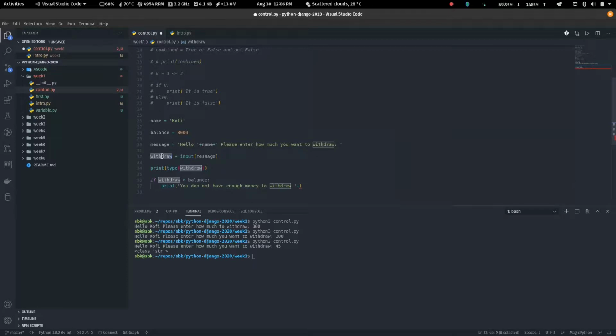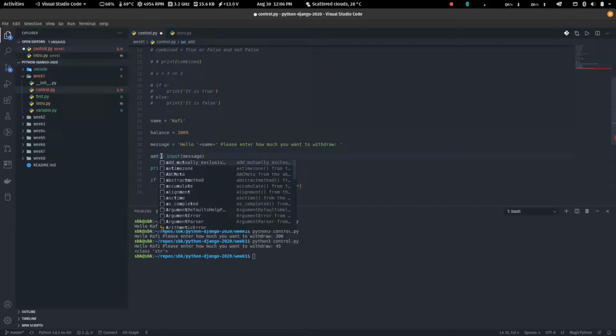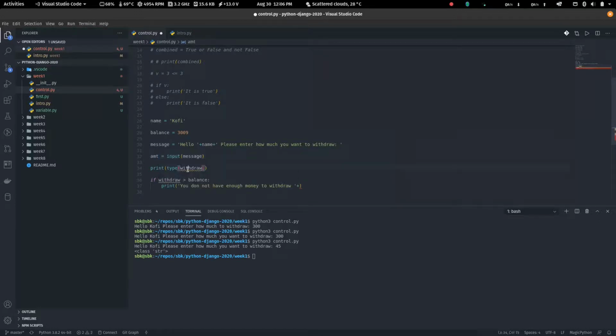So withdraw. Now let's even change this to amount, AMT, because we are typing too much. Yeah, to amount. You don't have enough balance to withdraw, AMT, right?